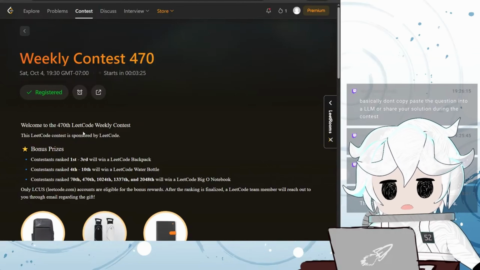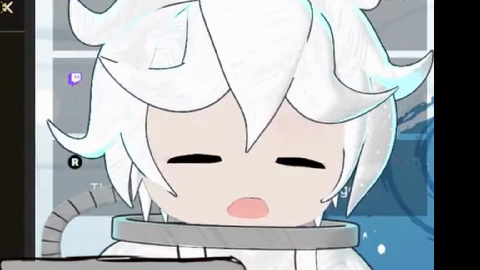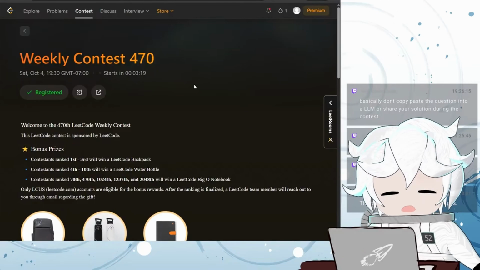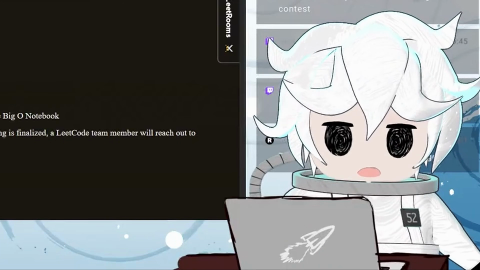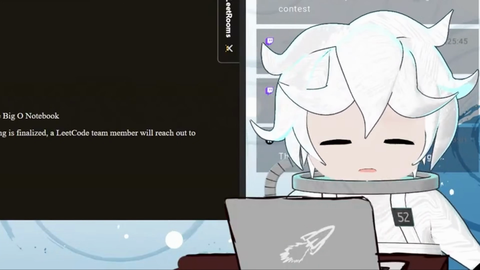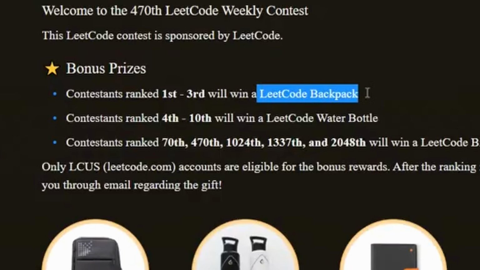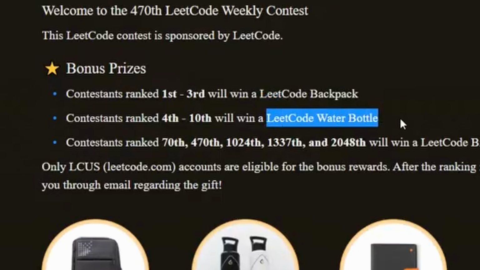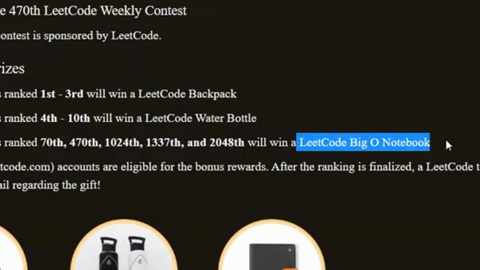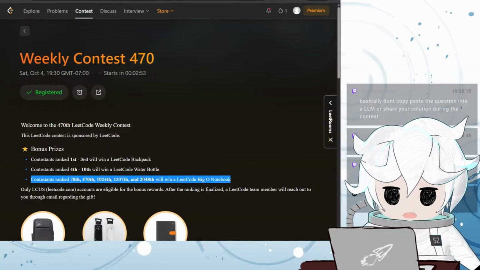I've been looking at the ranking charts for the past contests. This thing is so competitive. Apparently, to even crack the top 400 places or something, you need to get all 4 questions right, which is gonna be next to impossible for me. So, Leetcode backpack out of the question, Leetcode water bottle. But hey, we can still win a big O nope if we get like 1337th or 2048th place. So there's still some hope for us.